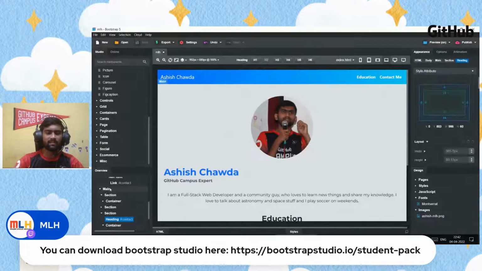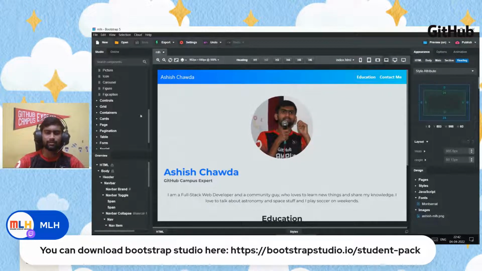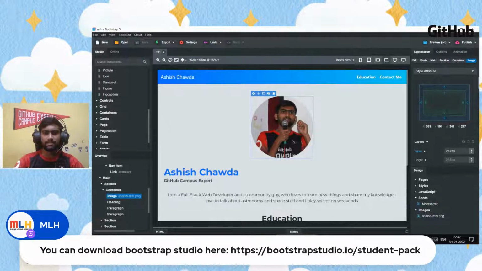So here I have created a main element, and inside it there is a section. Then inside it there is a container. So we can see the hierarchy here. This is the section where we can see the hierarchy, and we will use it to drag and drop some elements for the section only. And let us select an image.